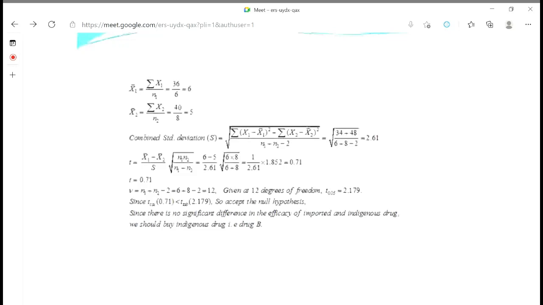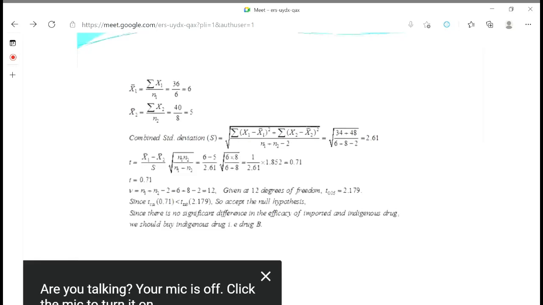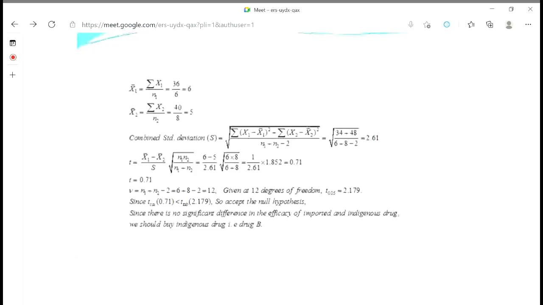Pen and paper, write down. If t calculated, small t calculated, is greater than t critical value, greater than small t critical.